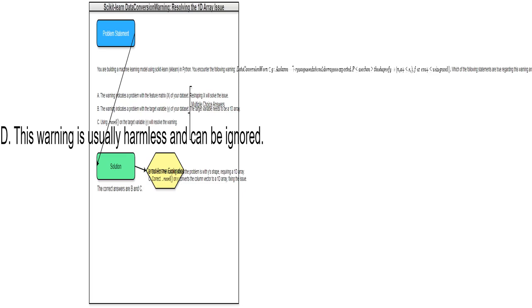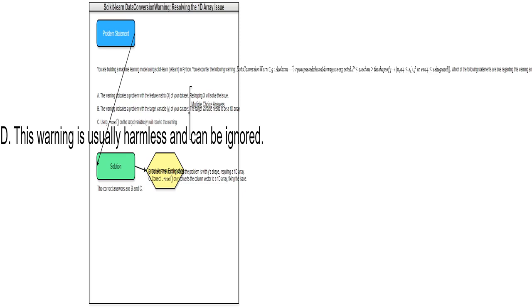I think that's incorrect. The warning message explicitly indicates that the issue lies with the target variable, y, not the feature matrix, x. Reshaping x wouldn't fix the problem. That would be like trying to adjust your car's tires if the problem was actually with the steering wheel. See the difference?